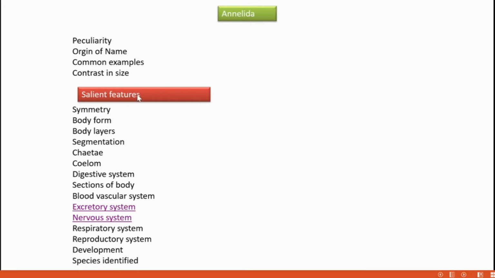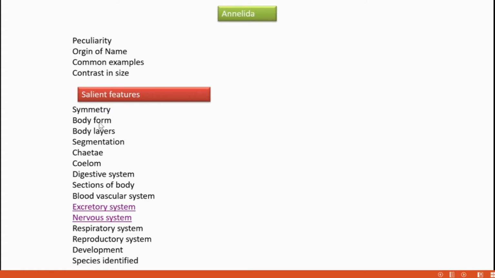Coming to salient features. Regarding the symmetry, what is the symmetry of these annelids? The appearance of the earthworm should come to our mind at this time. Then think about what the symmetry is. Bilateral symmetry. And the body is triploblastic. Triploblastic, this term we have heard many times in the course of the earlier chapters. Triploblastic consists of three layers: ectoderm, endoderm, mesoderm.